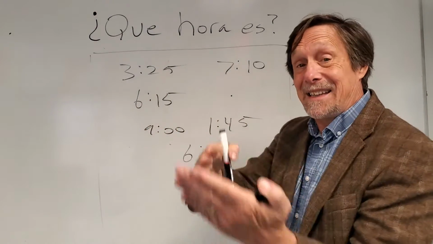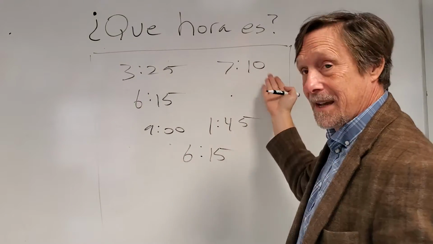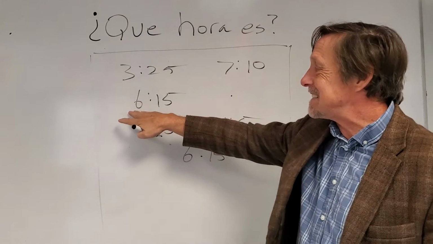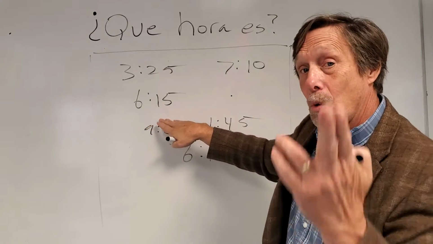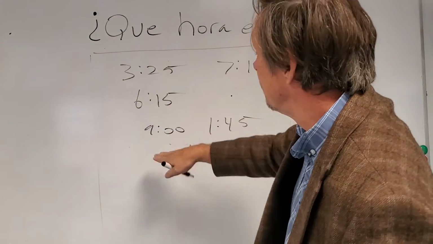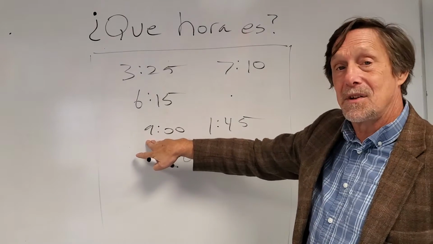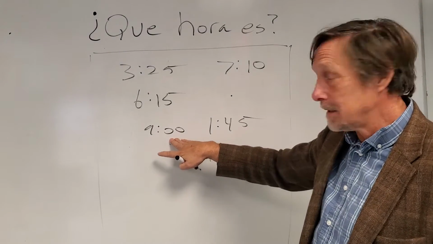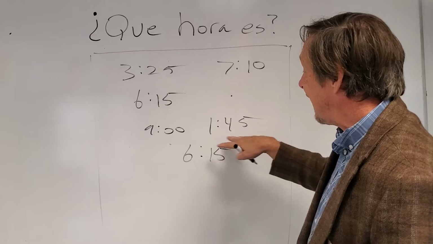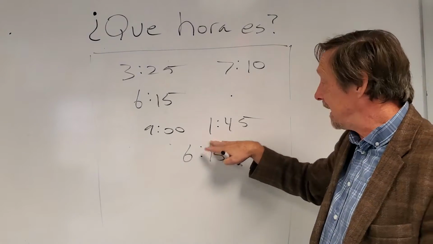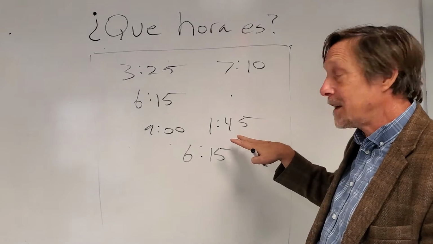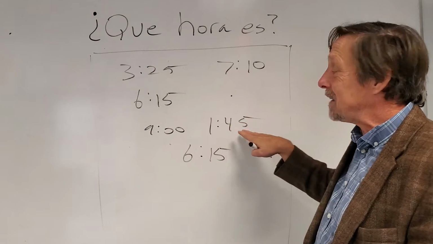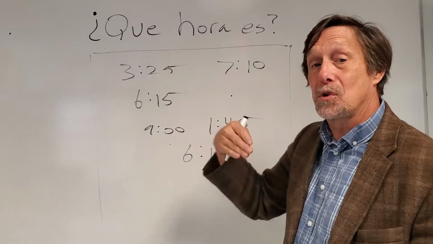7:10. 7:10. 7 and 10. 6:15. Son las 6:15. Or 6 y what? Cuarto. That's correct. Very good. Son las 9. It's 9 o'clock. 1:45. Es la 1:45. Or son las 2 menos 15, or 2 menos cuarto, right?